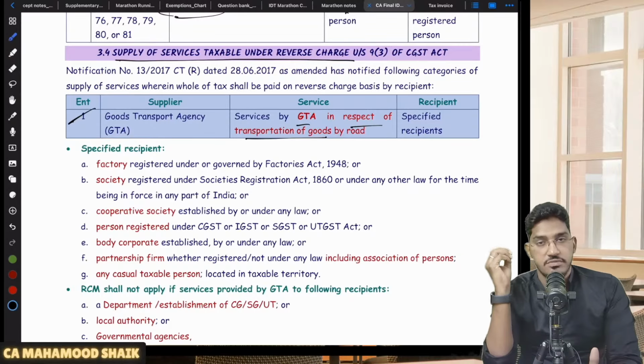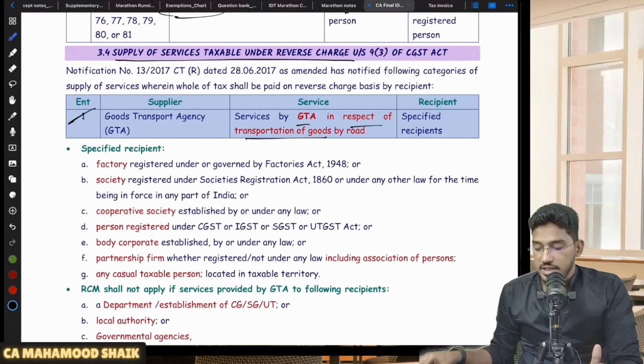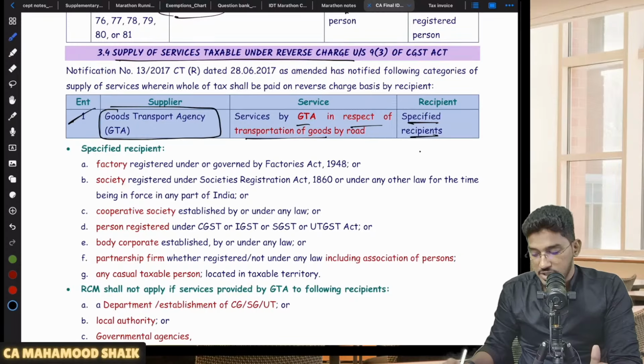Whatever services GTAs are providing in relation to transportation of goods, and if the recipient is a specified recipient, then those services will get covered under RCM. Now for this GTA concept, there are exemptions also.